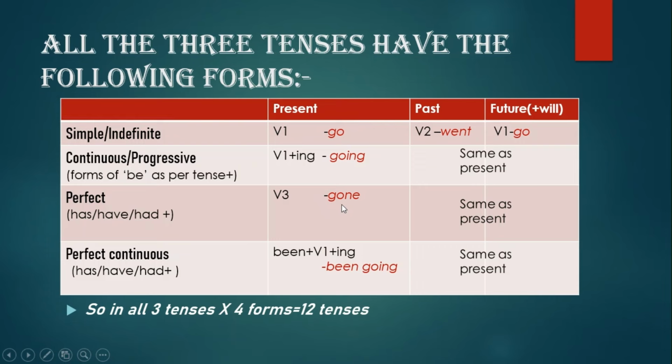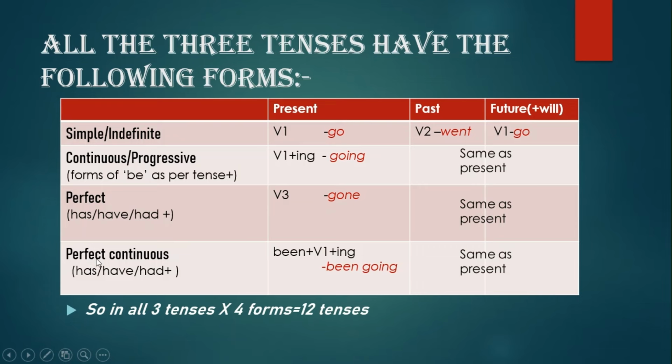Perfect continuous, now this is a combination of 2 tenses, that is perfect and continuous. Hence it will have both the elements, that is have been or had been depending upon whether the subject is singular or plural, and root form of verb plus ing. So now you have to see that it is only the perfect tense that takes the third form of the verb, that is the participle form. Now perfect continuous, you would say, where is the third form of the verb?